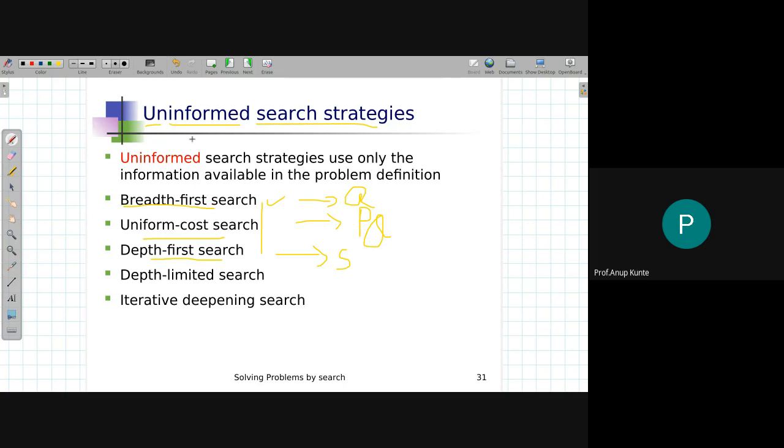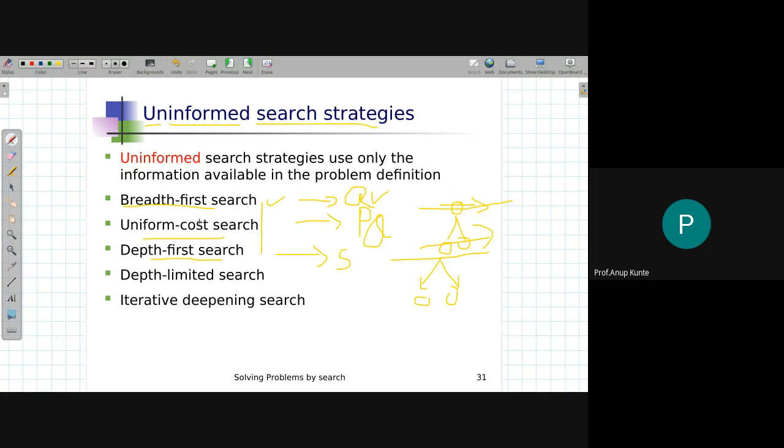That's why we call it breadth first search. If you think about it, I expand the nodes at level 0 first, then the nodes at level 1, then the nodes at level 2. If I'm expanding like this, I first expand all nodes here, then all nodes here. So I'm going breadth wise, horizontally. That is breadth first search. A thing to remember for breadth first search is that the fringe is a queue. That's an important thing.